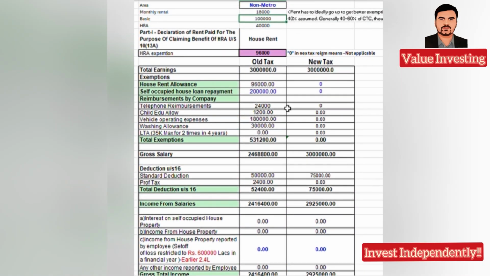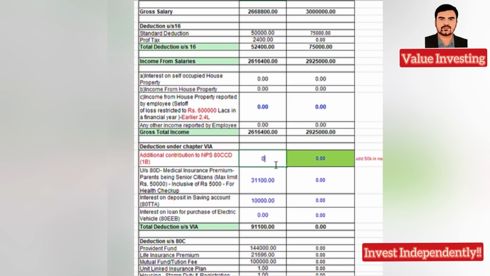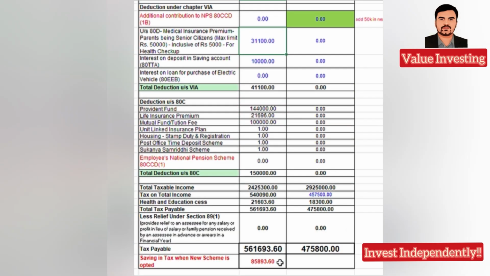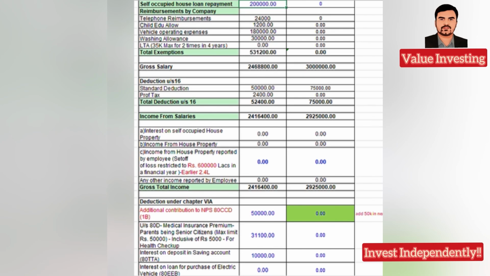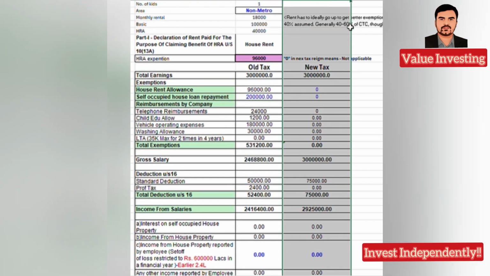Again, as I told, if I put 0 for this home loan EMI, and again if I put 0 for the NPS, then I have a saving of 86,000. So clearly, again as I tell, the new tax rate is a clear winner.